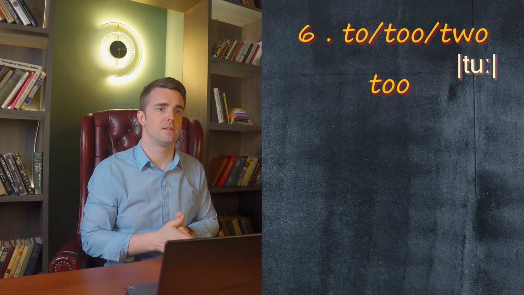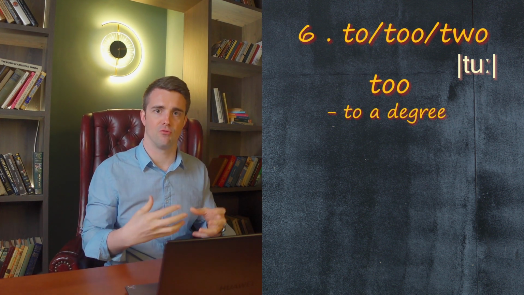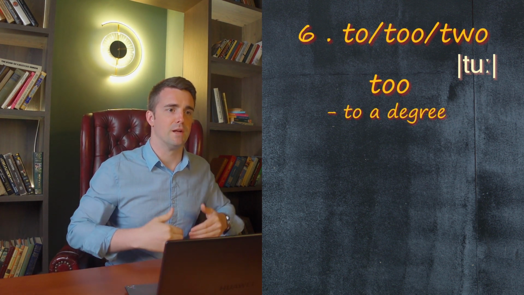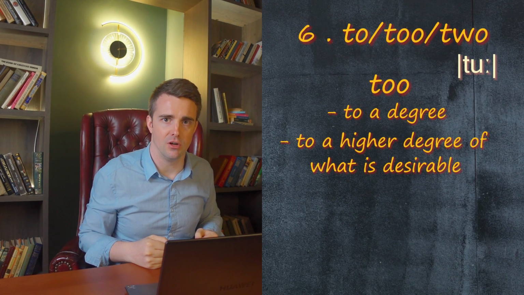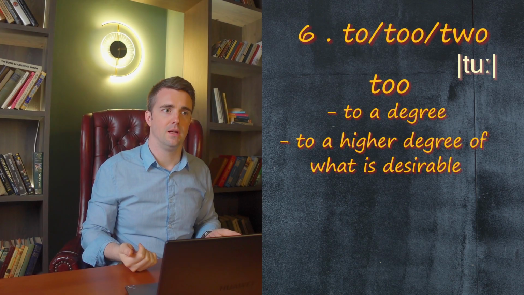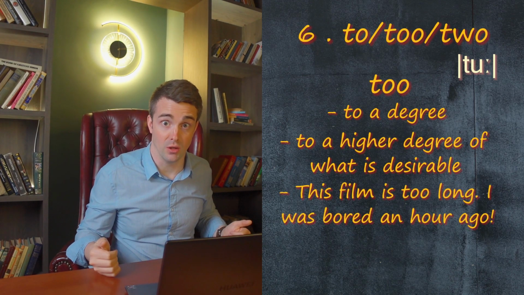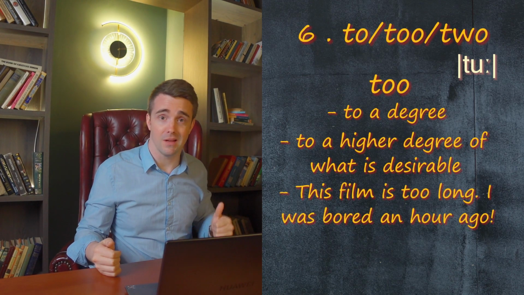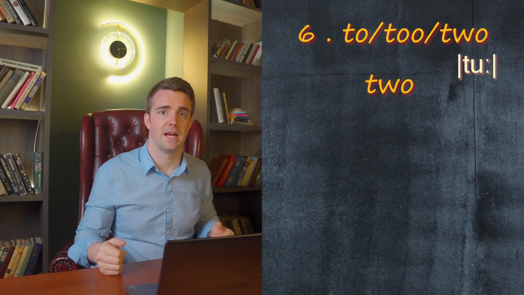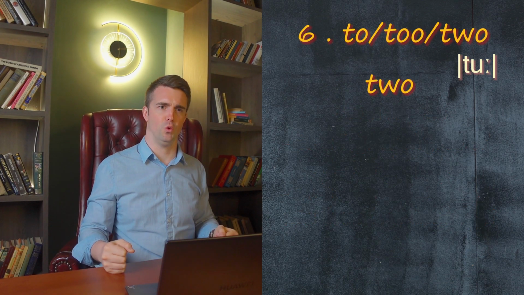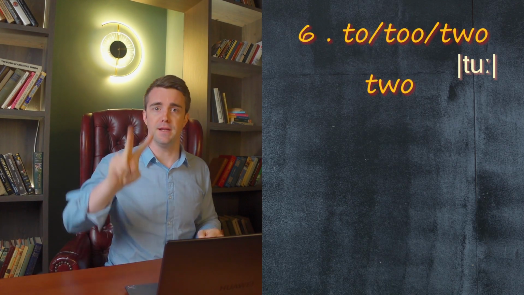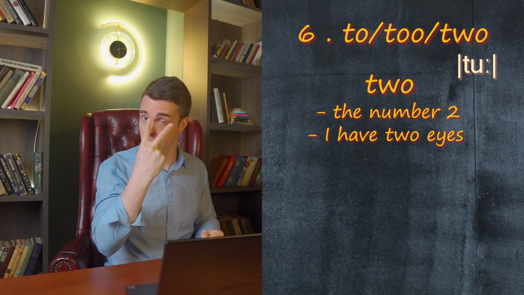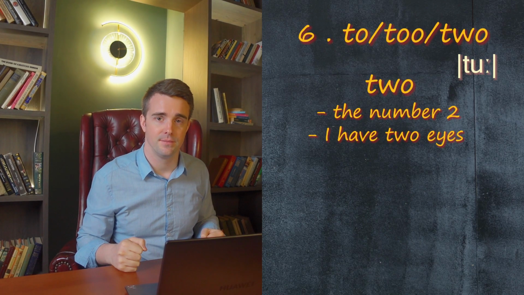And too is to a degree, about a degree. So when something is to a higher degree of what is desirable. So for example, this film is too long. I was bored an hour ago. And two with a W, two, is how you say it, is the number 2. I have 2 eyes, thankfully.